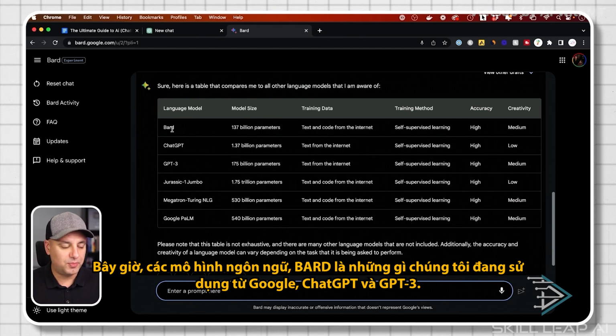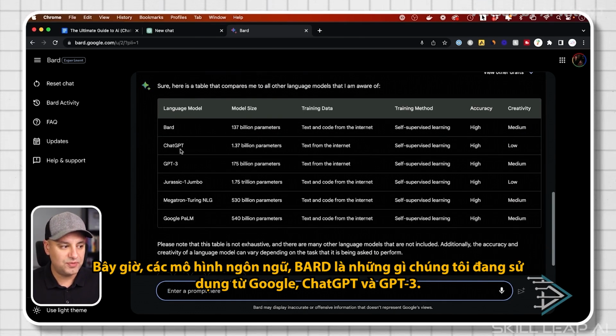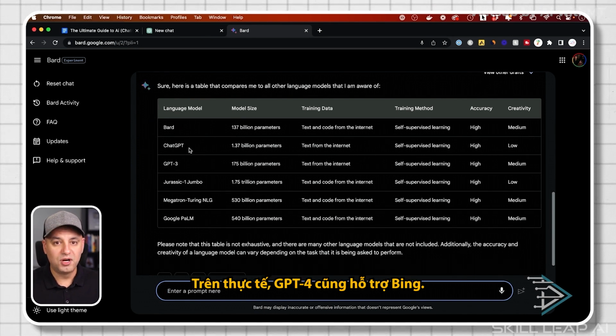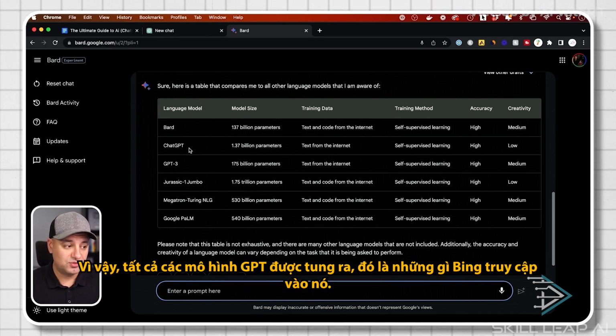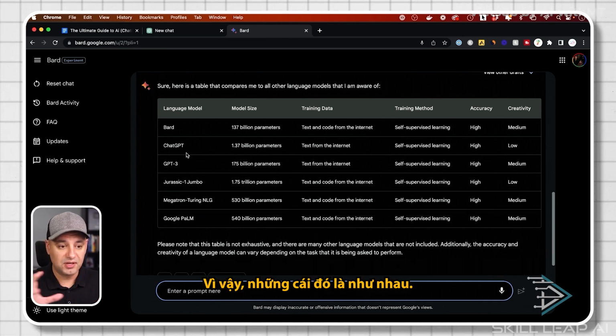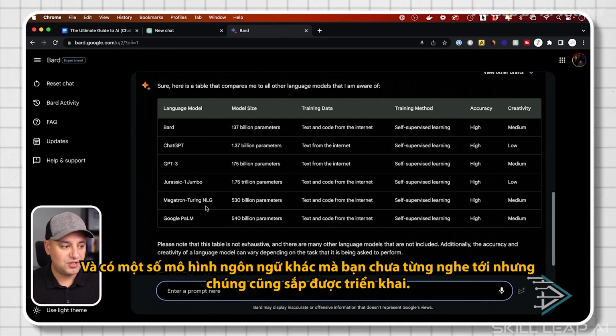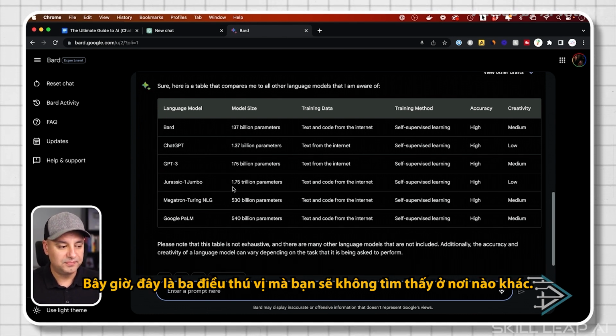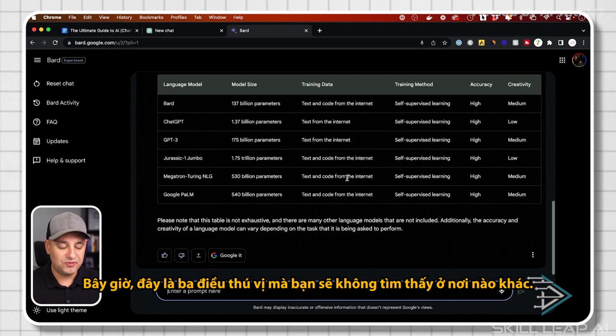Now the language models, Bard is what we're using from Google, ChatGPT and GPT-3. These also, actually GPT-4, powers Bing as well. So all the GPT models that roll out, that's what Bing accesses. So those are the same. And there's some other language models that you haven't heard of before just yet, but they're going to be rolling out as well.